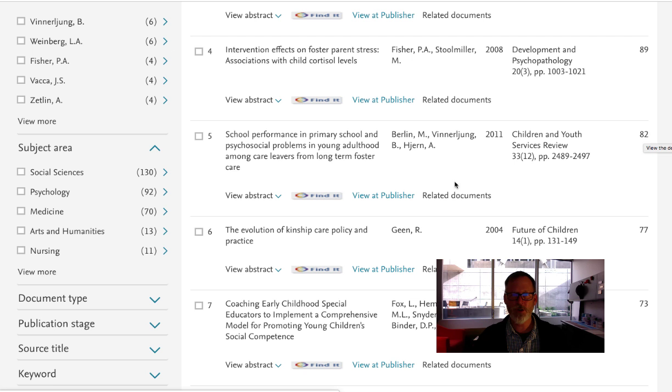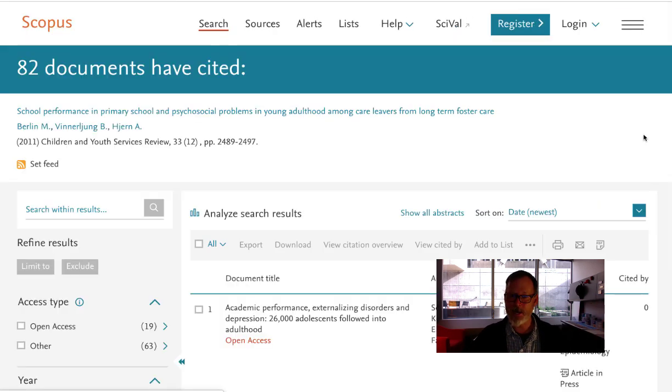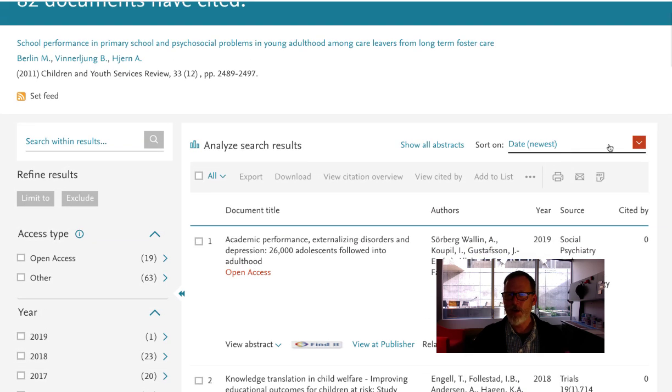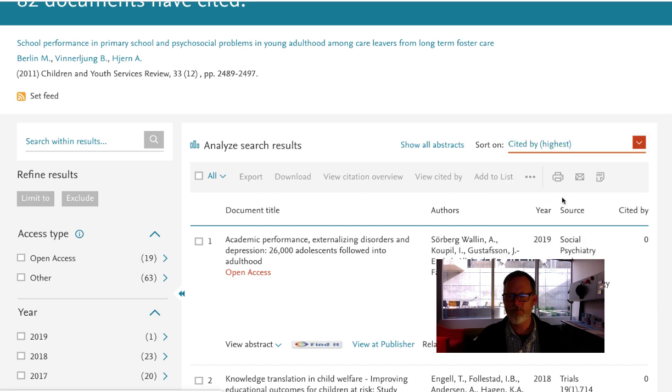The trick that I wanted to show you is, if you do find one that looks pretty good, and this one really does, if you click on this 82, these are all the articles that cited this one since 2011. So you can click like mad in this database. And so there's 82 articles that like that one, but you can also sort it by the number of times cited.